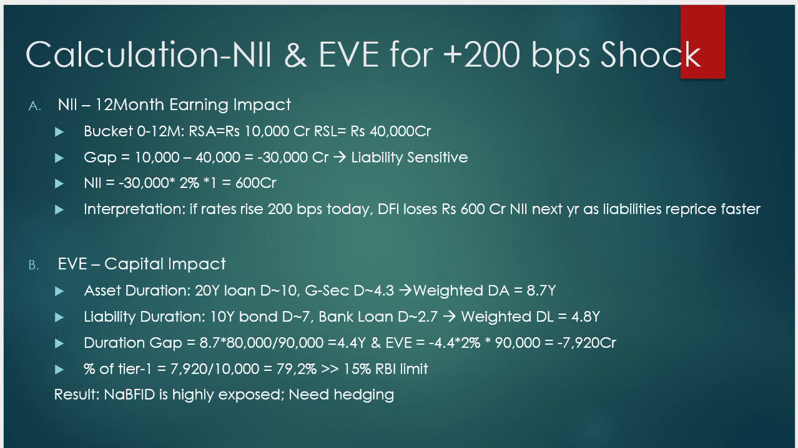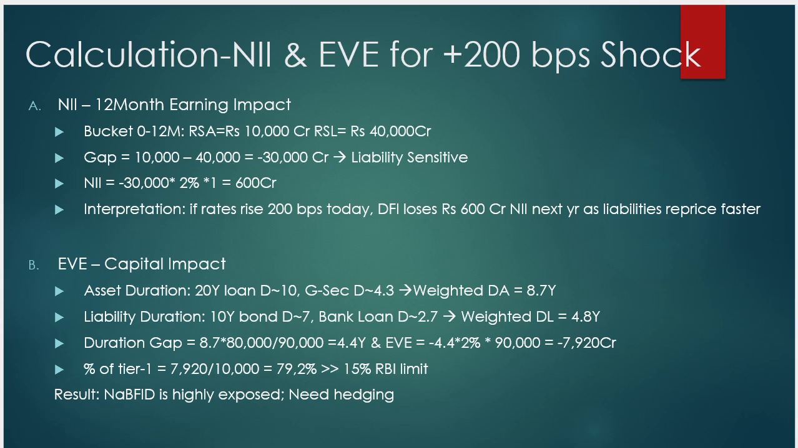And then the interpretation: if the rate rises 200 basis points today, the development financial institution will lose 600 crore in net interest income, with the liability repricing faster. So this is a risk scenario for the development financial institution. If the interest rate is increasing, they will start losing. If it increases 100 basis points, then they will lose 300 crore net, and they need to manage this by using different hedging techniques, different repricing techniques, or different interest rate swaps to hedge it and manage this kind of risk.